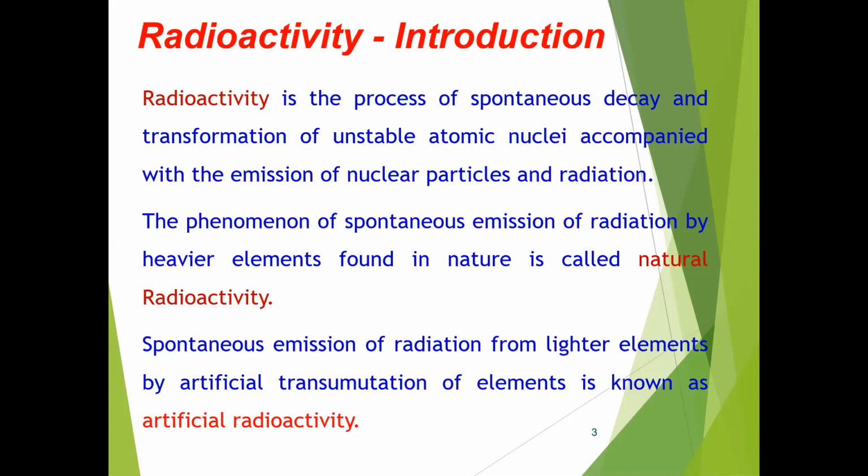The number of particles in that element decreases and it forms a new element called the daughter element. So radioactive decay is a nuclear process, in which radioactive rays are emitted from the nucleus of the atom.